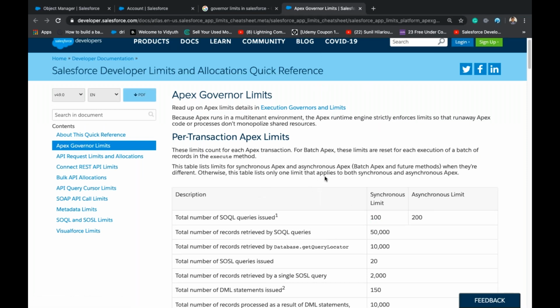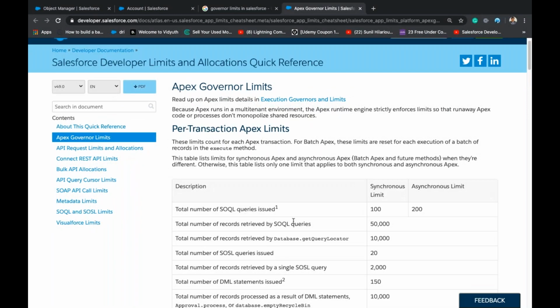You cannot extend or increase these governor limits. These are fixed for everyone. These governor limits are in Apex and should be considered when we code.